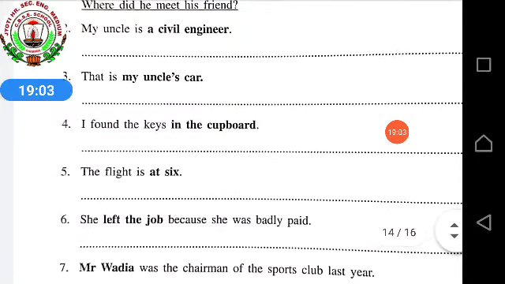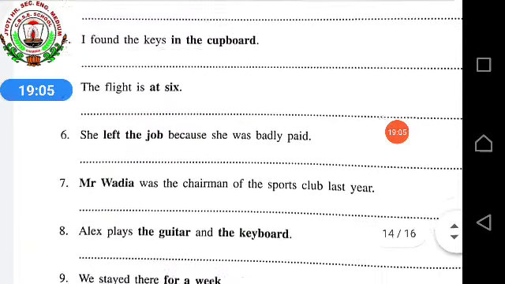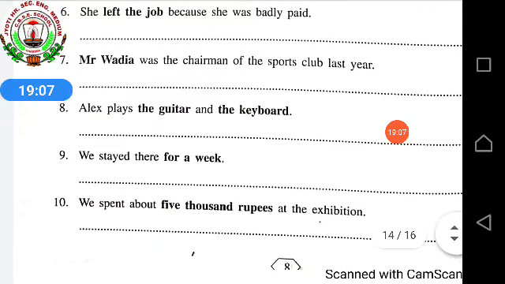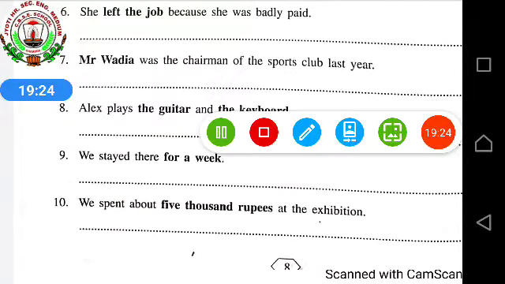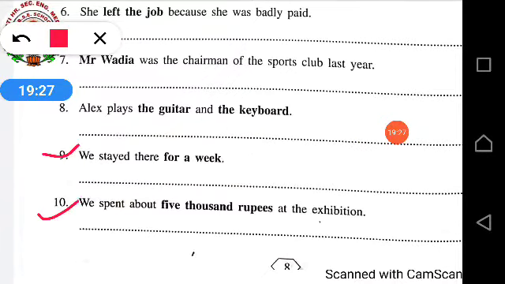In the same way, 5th, 6th, 7th, 8th, 9 and 10. You people have to do by yourself. 5th, 6th, 7th, 8th, 9, 10. You have to do by yourself. Understood? In this also, 9th and 10th, it will be a little different for you. You try by yourself. If you won't be able to make them, then I will tell you.